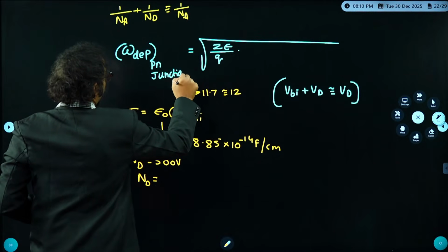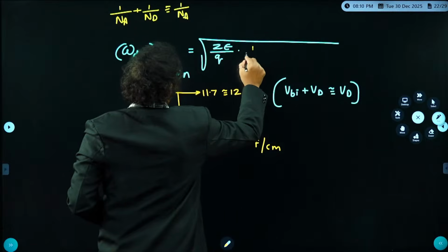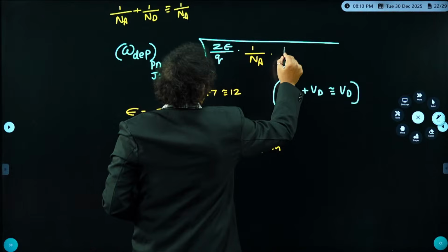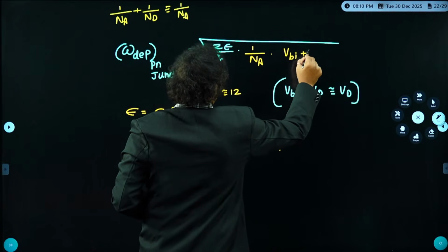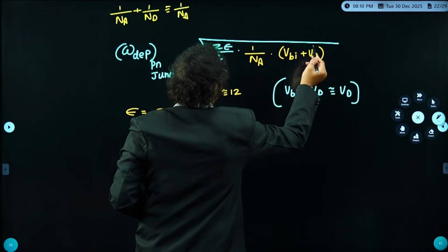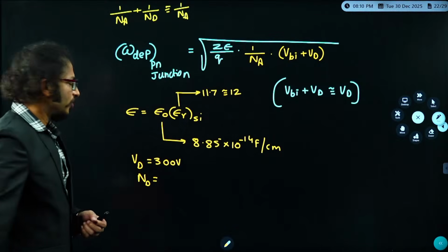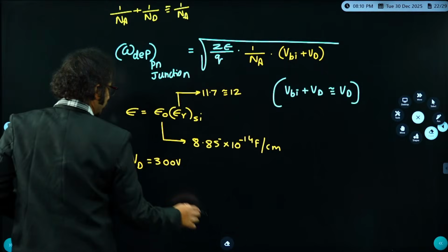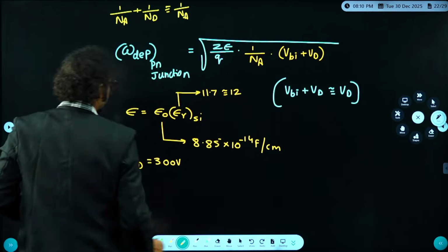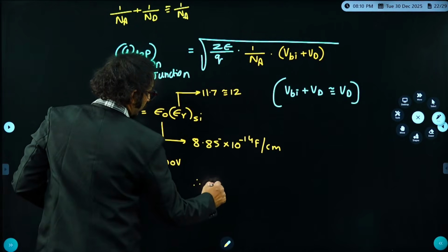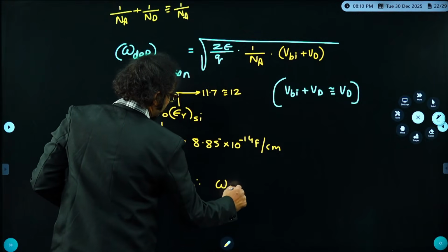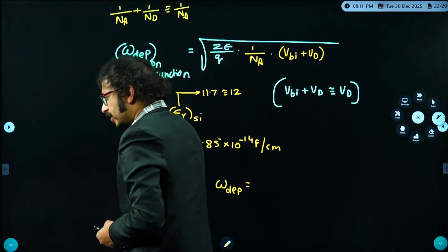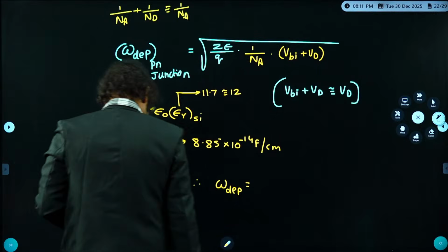Hello guys, correct or not, everybody in the class? In that case, you can choose 1 by NA because it is the lightly doped region, and this will be built-in voltage plus diode voltage. I hope you can get the answer now. Students, could you please let me know how much exactly you got? Therefore, what is the depletion width here? Anybody in the class, my dear boys and girls?